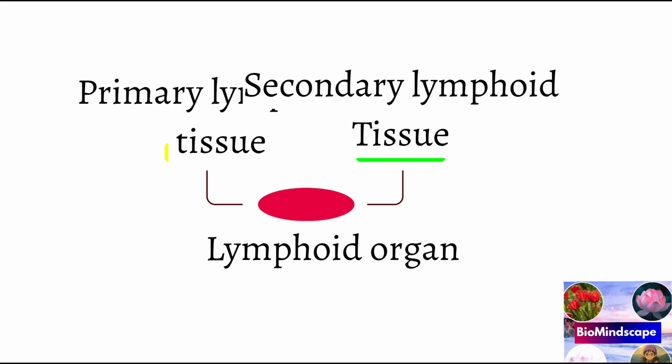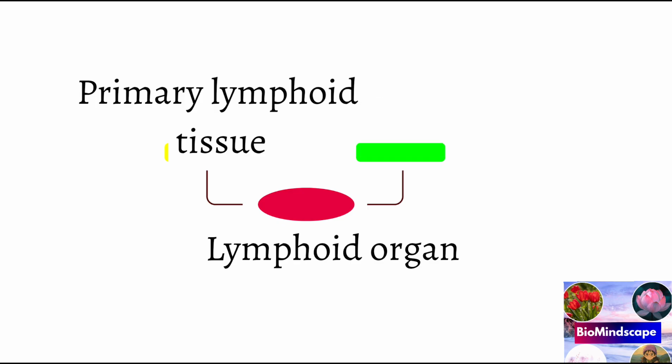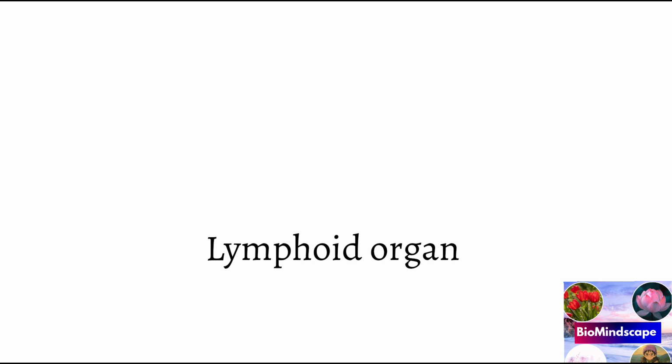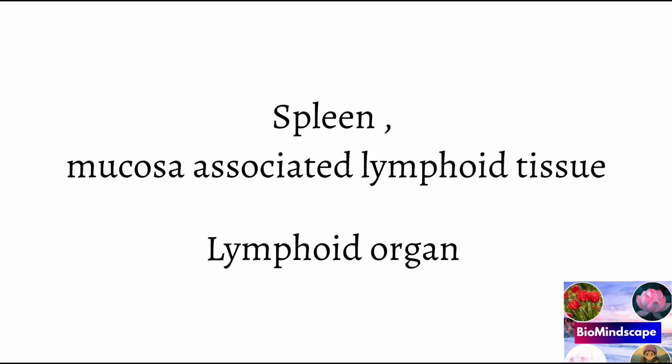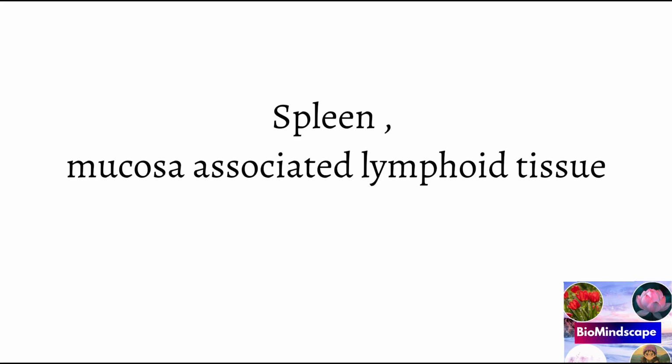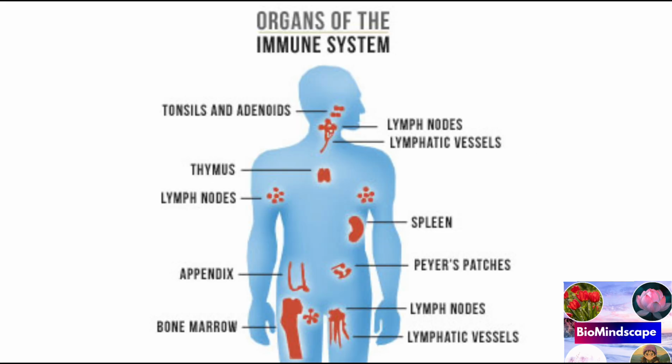Now let's know some examples of the central lymphoid organs. They are the thymus and bone marrow, whereas the peripheral lymphoid organs, also known as the secondary lymphoid tissue, are for example the spleen, then mucosa associated lymphoid tissue, Peyer's patches, tonsils, and lymph nodes, which are associated with the respiratory system, alimentary canal and urogenital tract. So let's see the diagram of major lymphoid organs and tissues. Here secondary lymphoid tissues are present and primary lymphoid organs or primary lymphoid tissues are present.